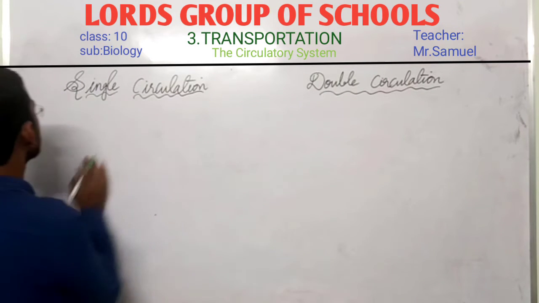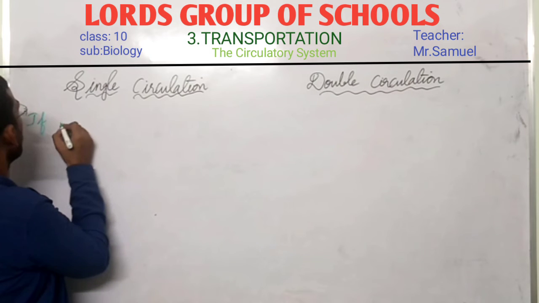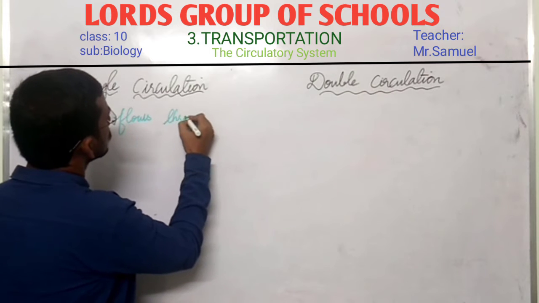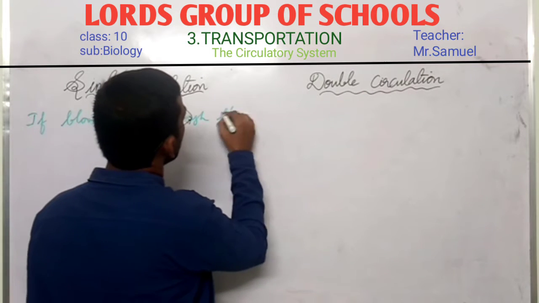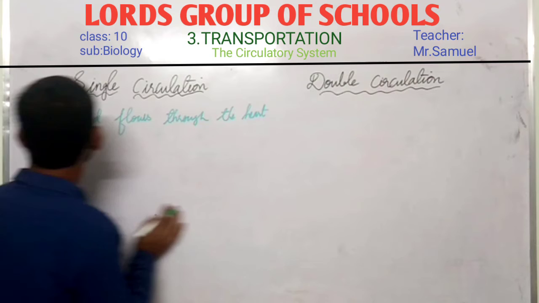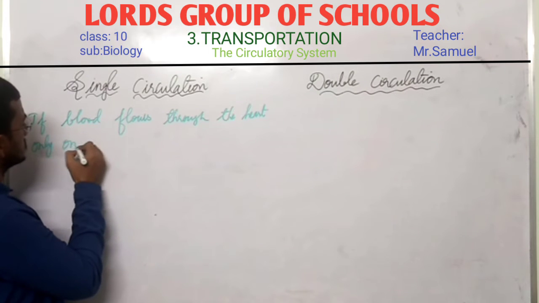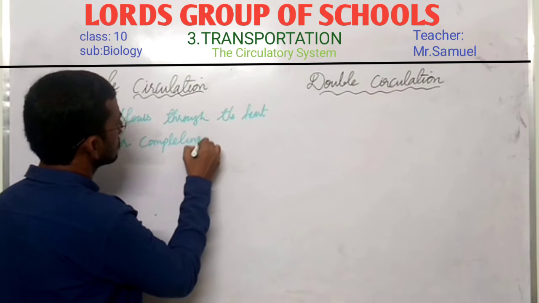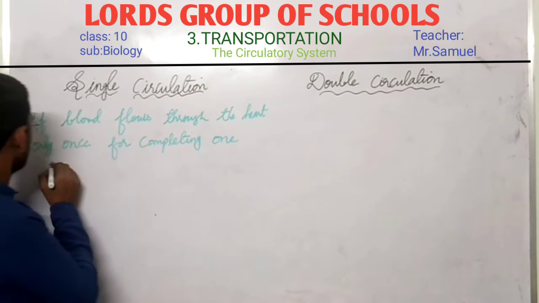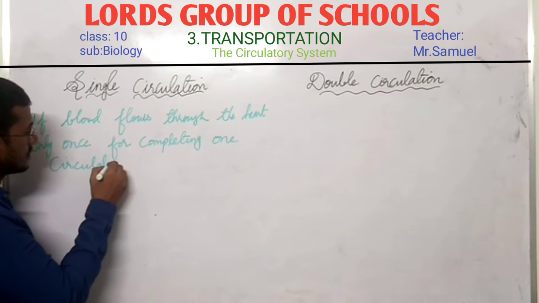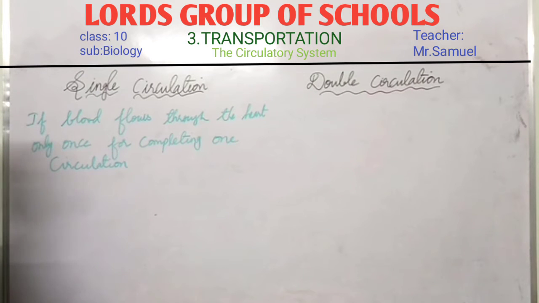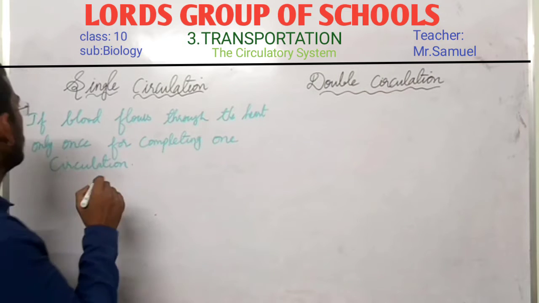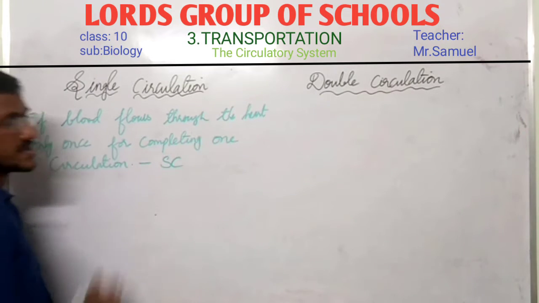So, single circulation is if blood flows through the heart only once for completing one circulation, then it is called single circulation.